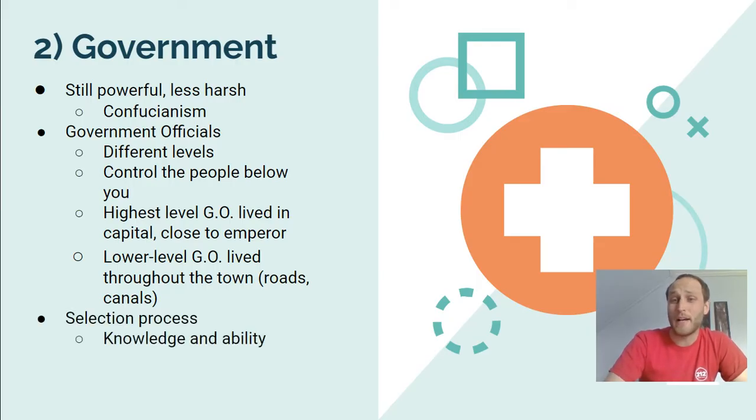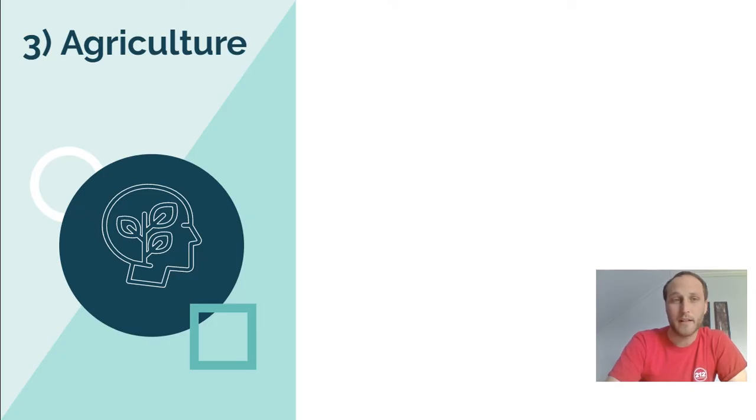Kind of something cool about how they chose their government officials. A lot of it was actually based on knowledge and ability. So you would have to pass these really long exams to prove that you were worthy enough to be a government official. So that actually required some knowledge rather than just, okay, you're part of this family. Okay, now you can work in the government. So it was less about social structure, more about knowledge and actual ability in the Han Dynasty.